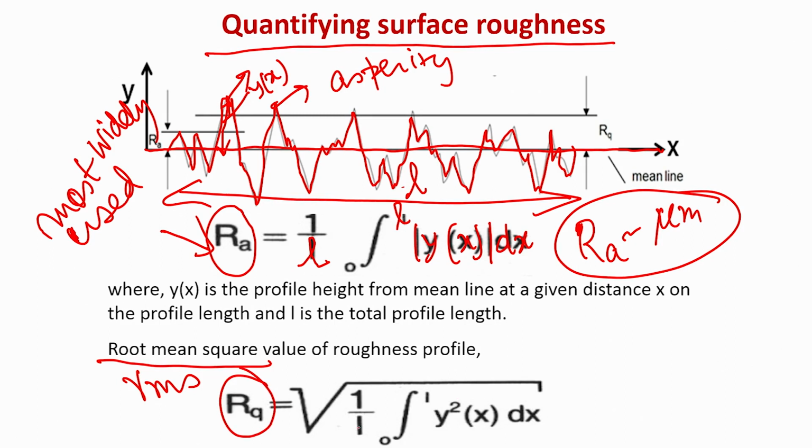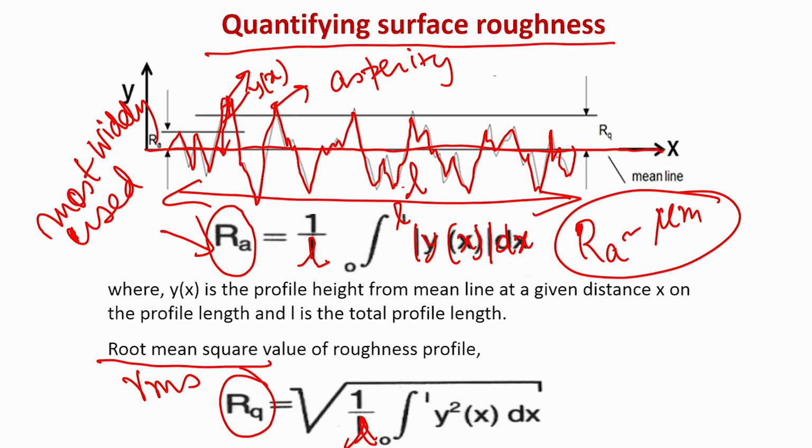RQ is the square root of 1 upon L, integral from 0 to L of y square x dx. So, what you see from this expression, the fundamental difference between RA and RQ is that in case of RQ, you are essentially taking the square.